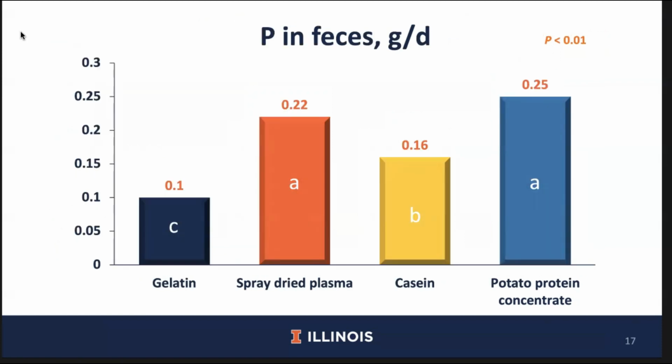Phosphorus excretion was lowest in pigs fed the gelatin diet, while pigs fed the blood plasma and potato protein concentrate diets had the greatest phosphorus excretion. The high phosphorus excretion observed in the potato protein concentrate diet is likely the result of phytate present in this ingredient compared with the other protein sources.